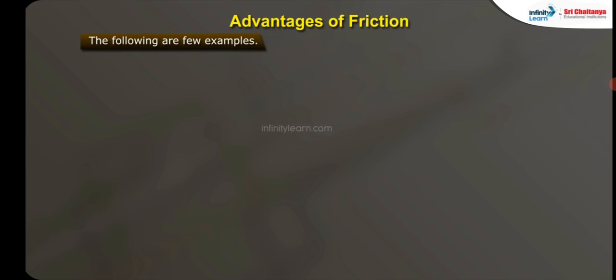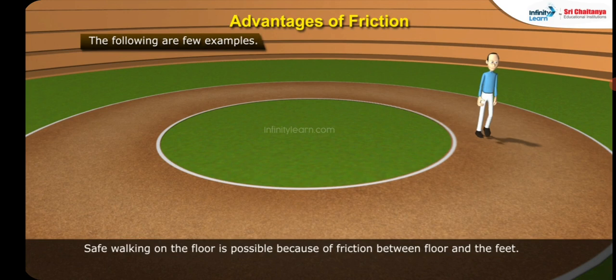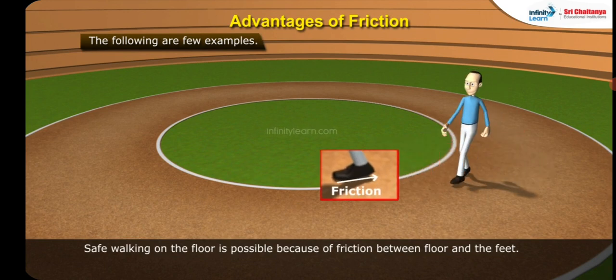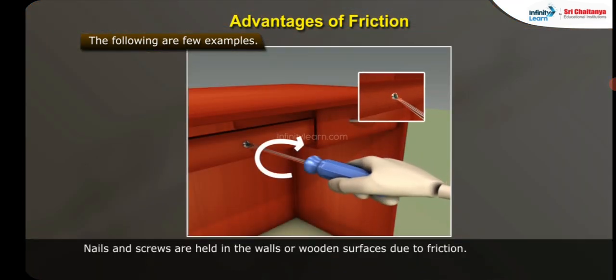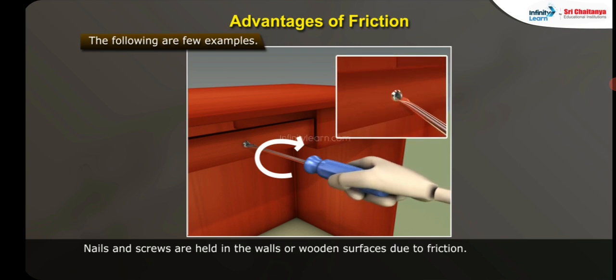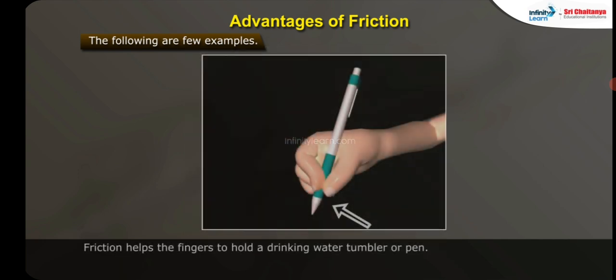1. Safe walking on the floor is possible because of friction between floor and the feet. 2. Nails and screws are held in the walls or wooden surfaces due to friction. 3.